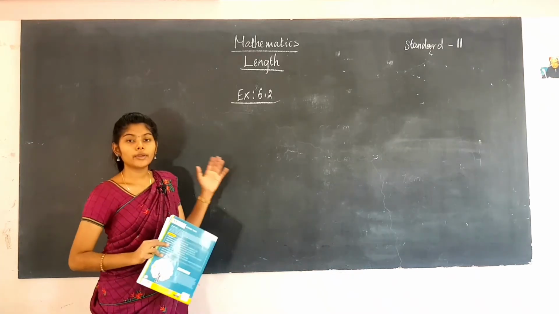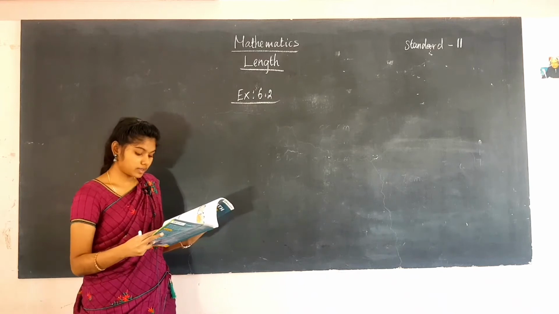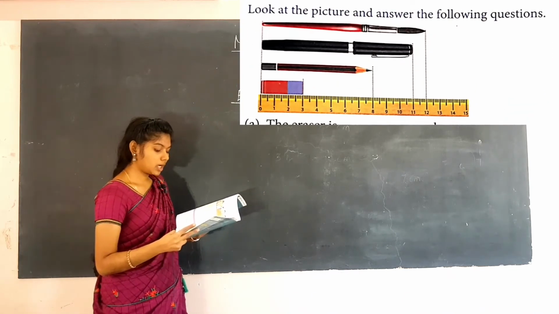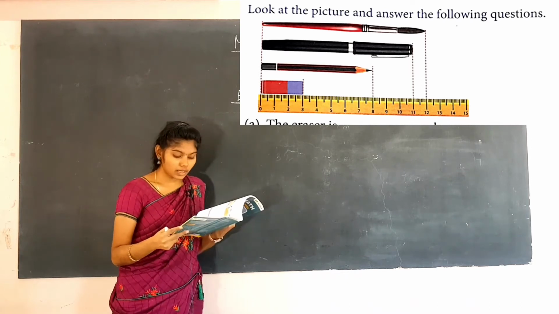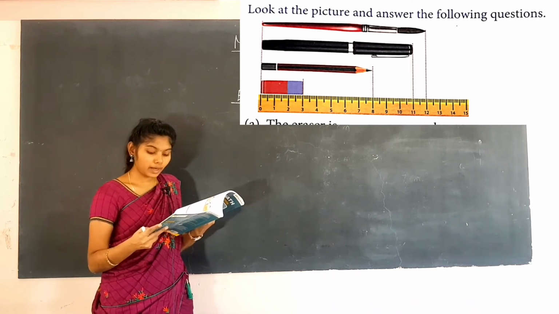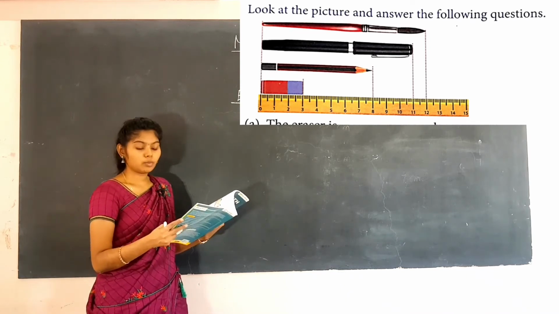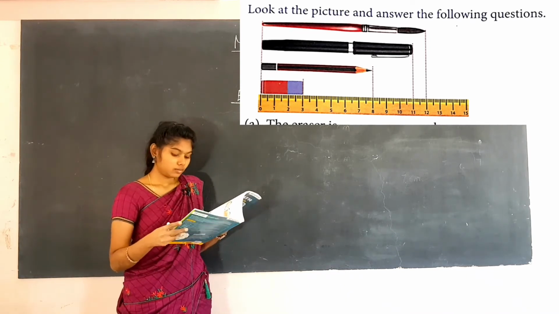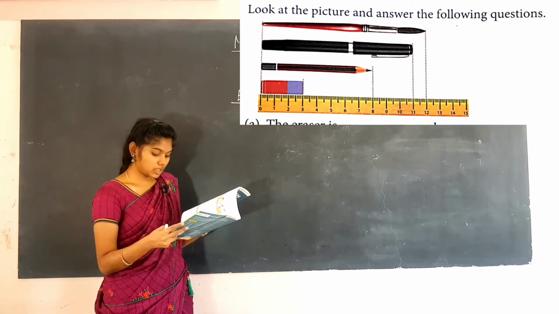And so now we are going to see the exercise problem 6.2, see what is given there. Look at the picture and answer the following questions. So see the picture, what are the things given there? Eraser is given, pencil, pen and a paintbrush is given there. So we are going to measure each of the instruments given there. So see the given questions below.